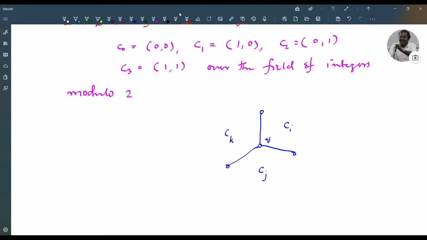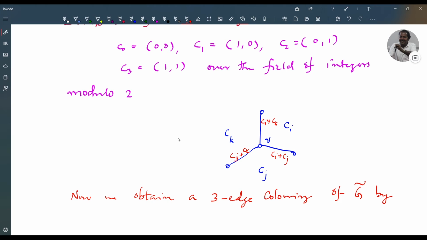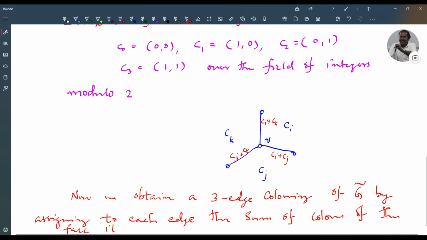Then you color one edge with Ci plus Ck, another edge with Ci plus Cj, and the third edge with Cj plus Ck. So you have three colors. Observe that C0 will not be assigned to any of the edges. So we obtain a three-edge coloring of G tilde by assigning to each edge the sum of colors of the faces it separates.